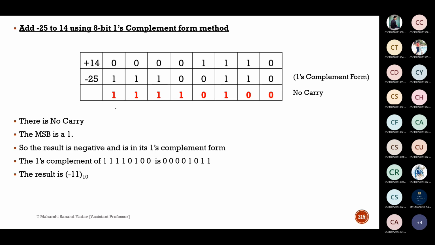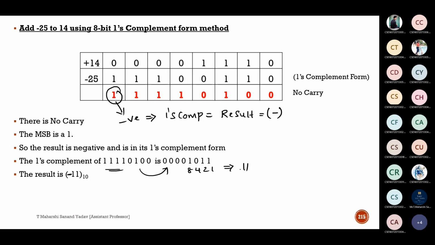Here the important point to notice: after taking 1's complement of the result, you need to indicate the minus sign for sure. This is one point everyone will miss. If the most significant bit is 1, our result is negative. If our result is negative, we need to take 1's complement of the result and place the minus sign. This is mandatory. So our result is 4 zeros followed by 1 0 1 1, and the equivalent is 8 4 2 1, so this will be 11. For this you need to indicate one minus symbol.